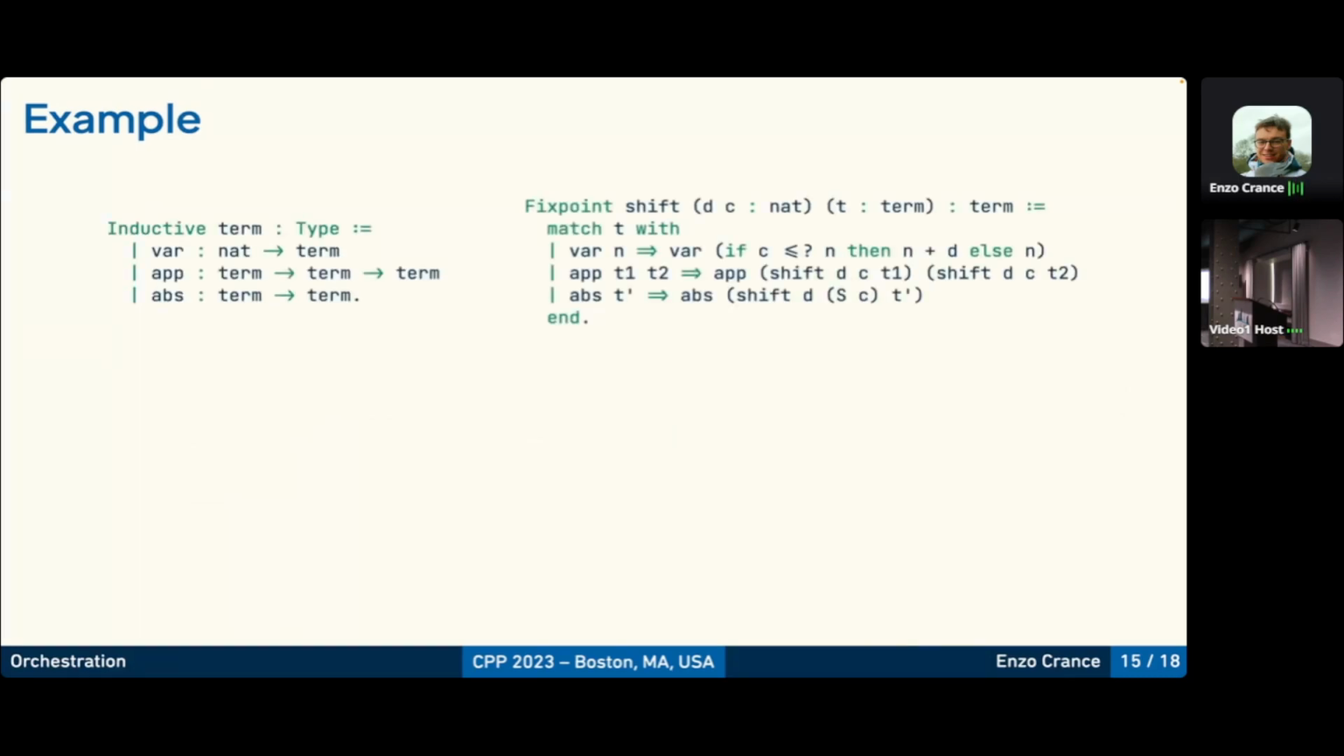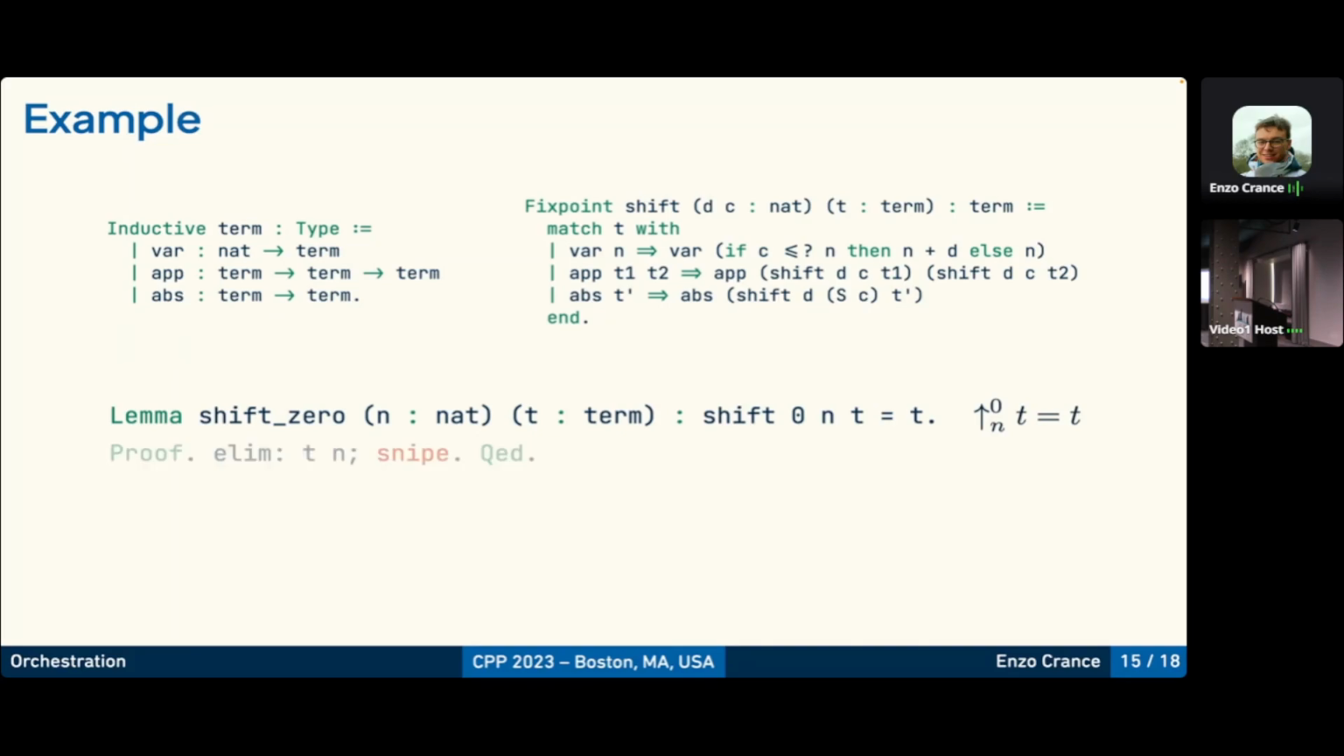So now let's see the examples. Let's see the transformations in action with the example from the beginning. So we will take our term inductive and the shift fixed point. If we take an example of goal, this is the one stating that shifting by 0 is an identity. With induction and snipe, we can kill this goal, and let's see what happens on the context.